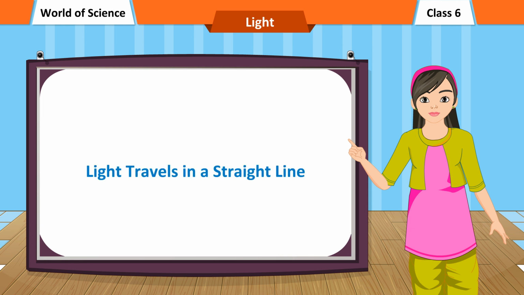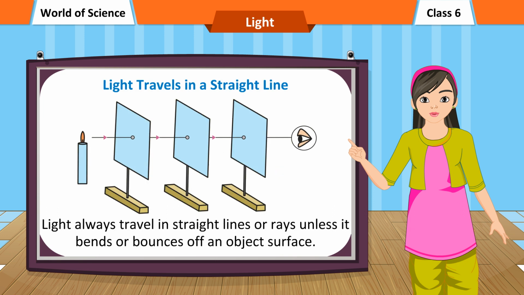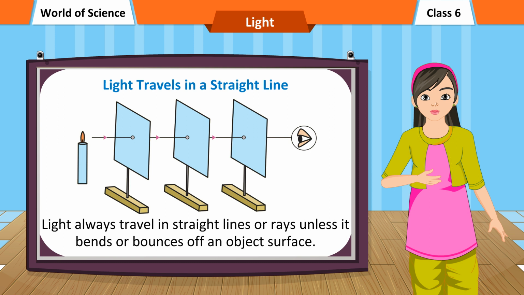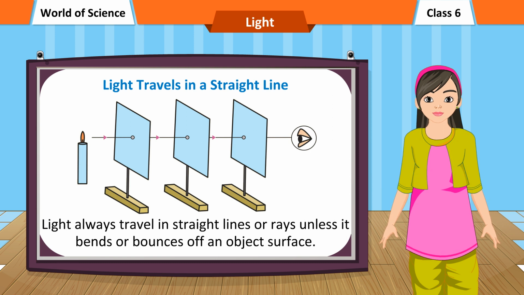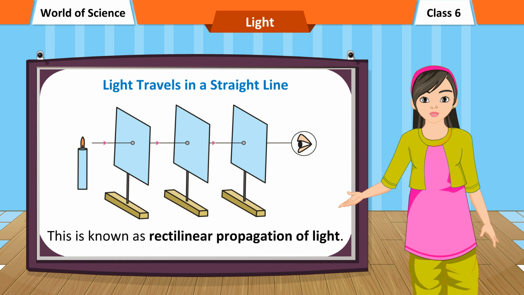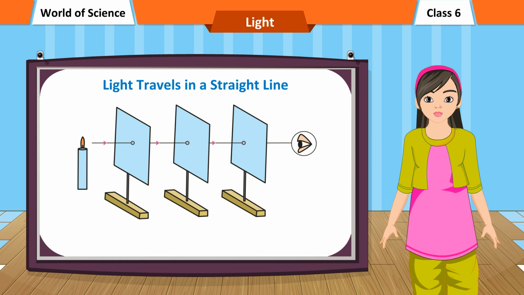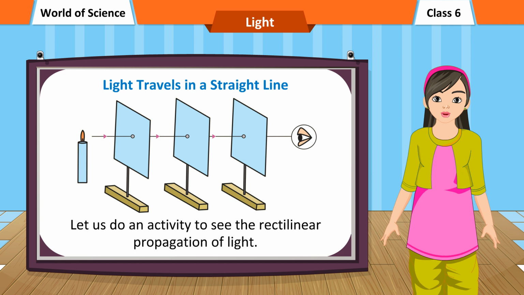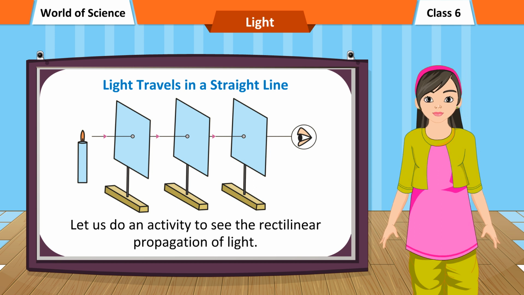Light travels in a straight line. Light always travels in straight lines or rays unless it bends or bounces off an object's surface. This is known as rectilinear propagation of light. Let us do an activity to see the rectilinear propagation of light.